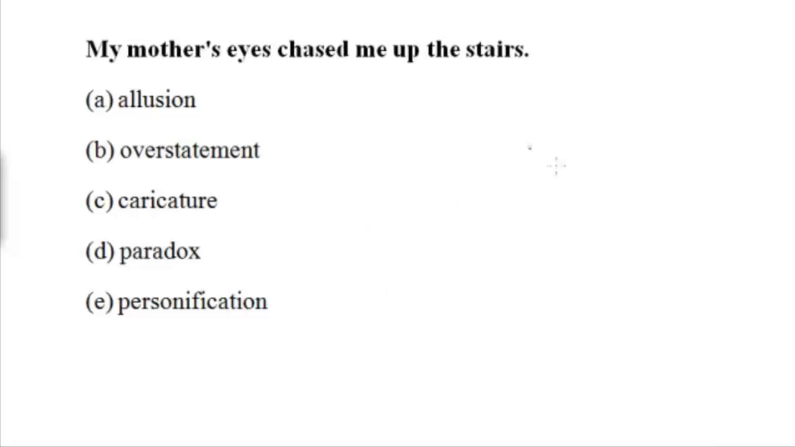Remember, it's a big umbrella that covers many different things, right? So let's look at this one. It says allusion. Allusion is a reference to something, right? And it comes from the word allude, right? It's an SAT word or ACT word in itself that you should know. It's a reference. Overstatement is an exaggeration, and this can be an exaggeration, but let's look at every other answer choice that's over here.